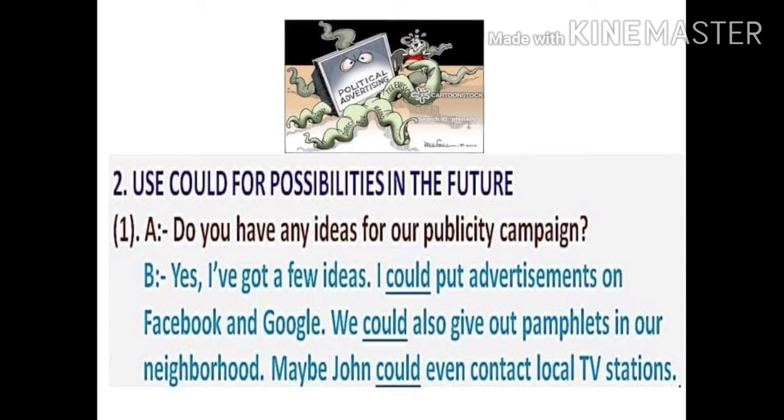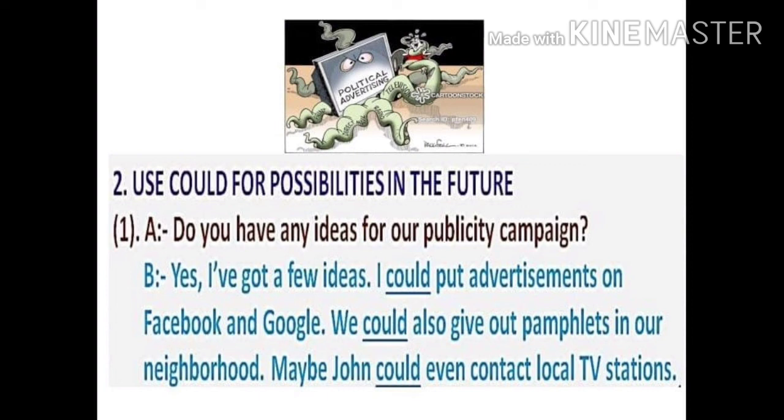So the other person replies, yes, I have got a few ideas. I could put advertisements on Facebook and Google. Here he means that in future he may put advertisements on Facebook and Google. Here could is used like may. We could also give out pamphlets in our neighborhood.